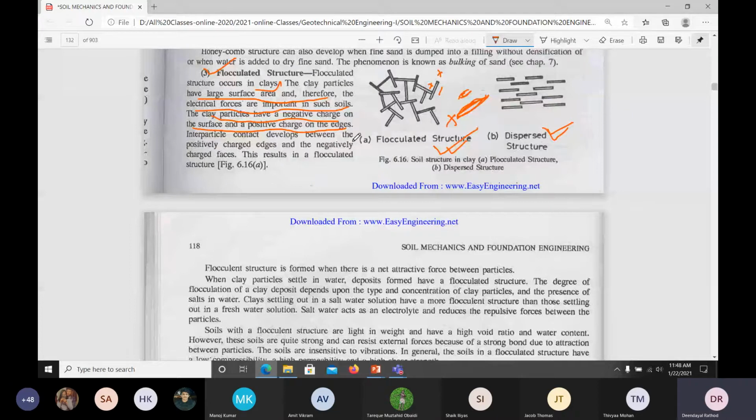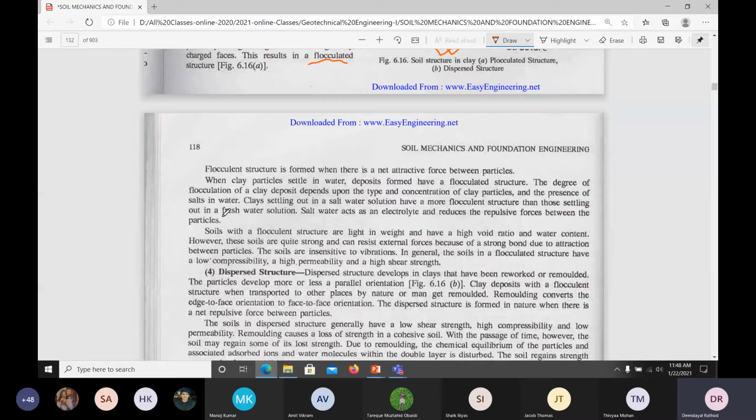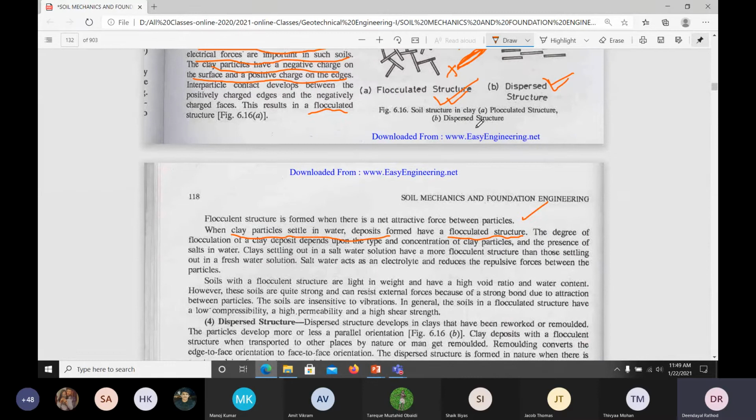Interparticle contact develops between the positive charges, edges, and the negative charges, and this results in a flocculated structure. So a flocculated structure is formed. When the clay particle settles in water, the deposits have a flocculated structure.